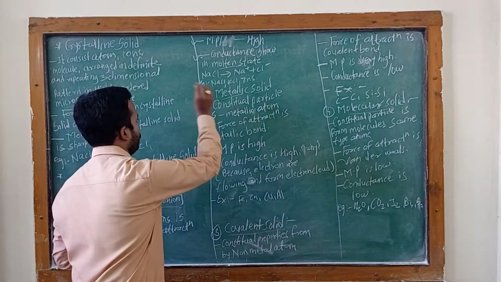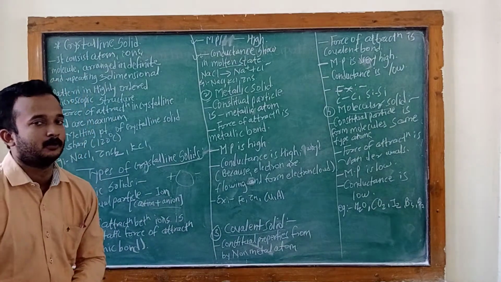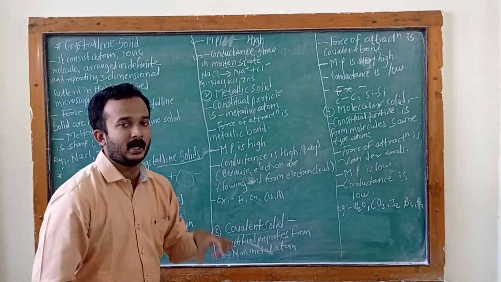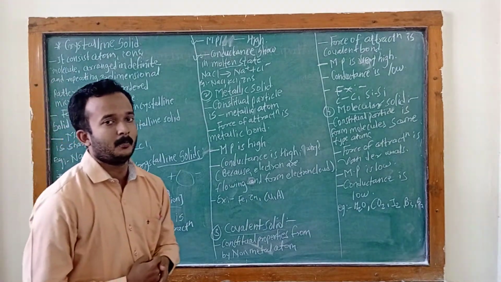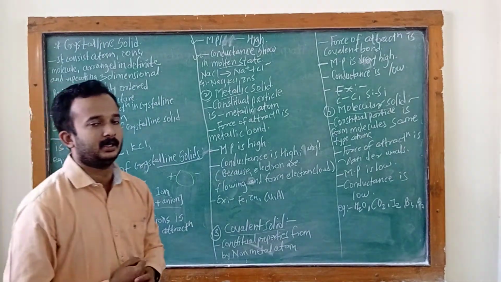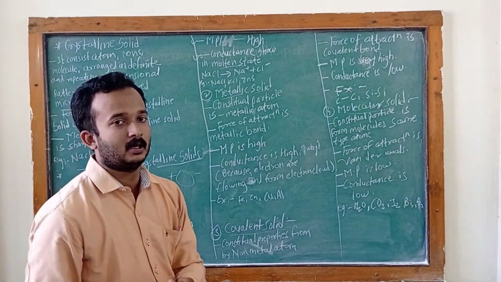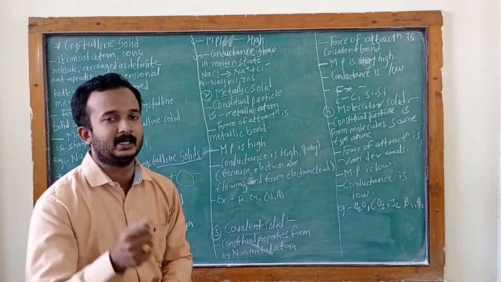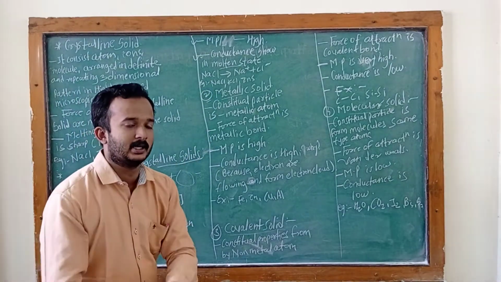Then the second is metallic solid. The metallic solid is about the constitutional particle. Constitutional particle means the particle useful for the preparation of the metallic solid. It is called the constitutional particle. Therefore the constitutional particle is the metallic atom. This metallic atom forms the metallic solid. That is called the constitutional particle.